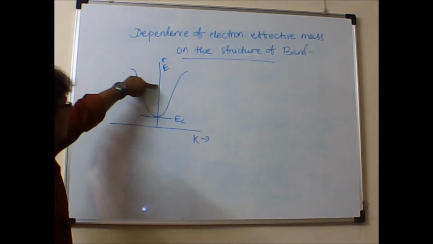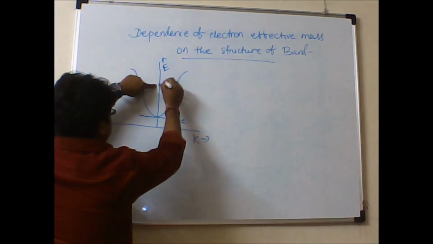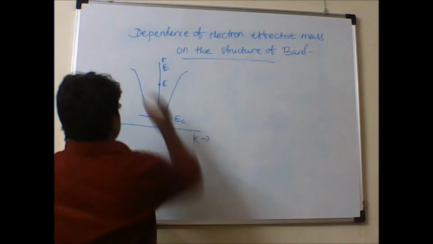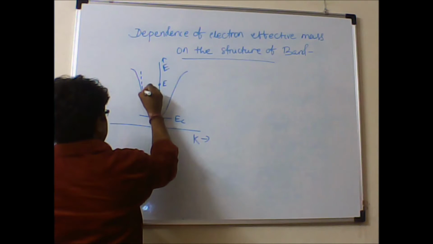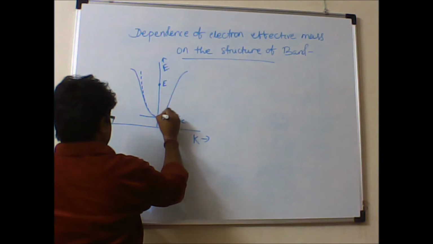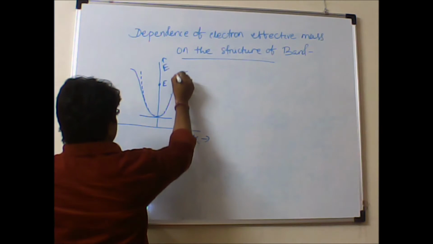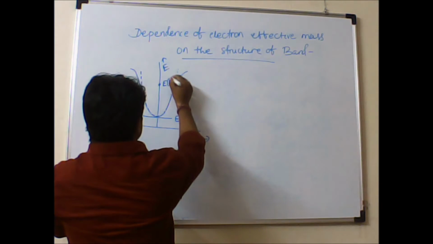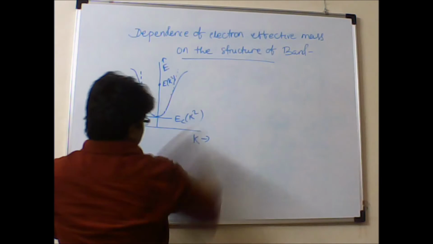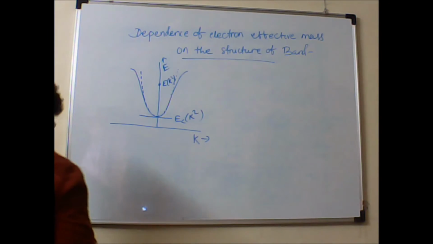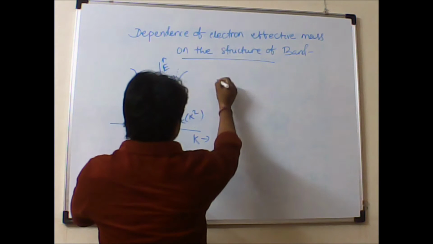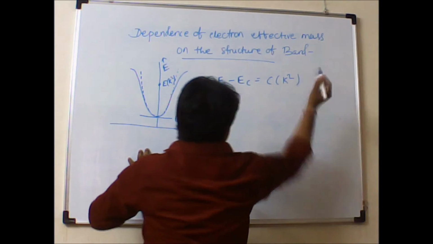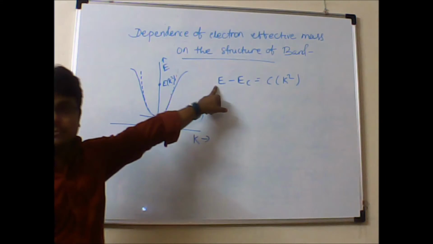energy value corresponding to E. Suppose this is the energy state corresponding to an energy value E. Now if you consider the free particle approximation, that is, in the form of a parabola, part of this curve considered as a parabola, then we will be able to write this energy as a function of k square, and this is also a function of k square. Now if you take the energy gap here, E minus EC can also be considered as a function of k square. Now let us take the first derivative with respect to k.